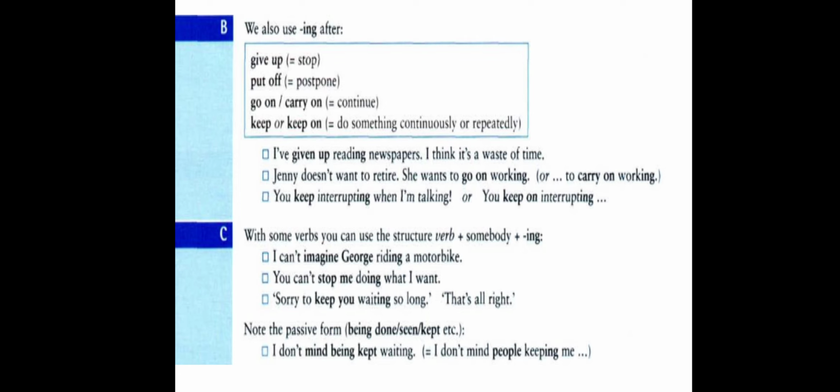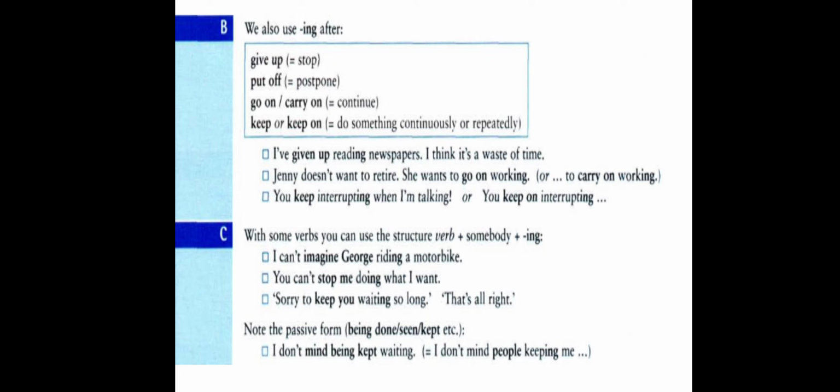Note the passive form: being done, being seen, or being kept, etc. Here you are supposed to concentrate and think very well about the idea in this example. I don't mind being kept waiting. After the verb mind, we have the gerund being, and after being, we have kept, waiting.